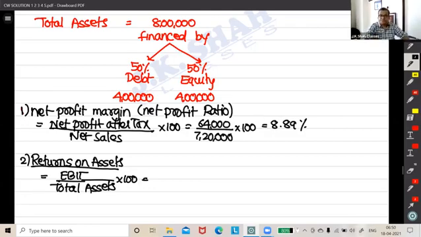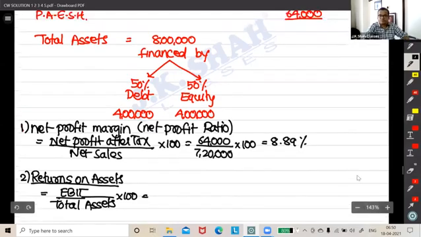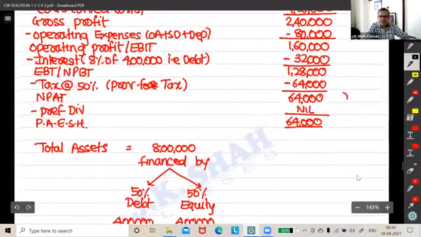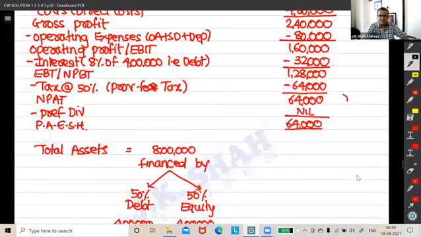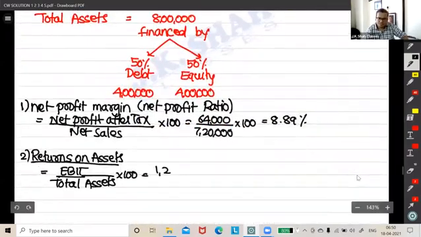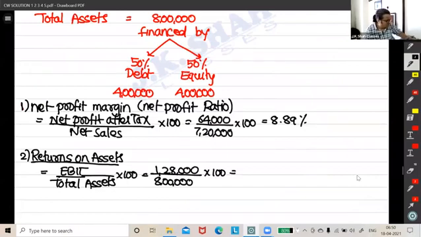So the EBIT is 128 and the total assets are how much? 8 lakh. 128 divided by 8 lakh percent, 16% exact. Okay.